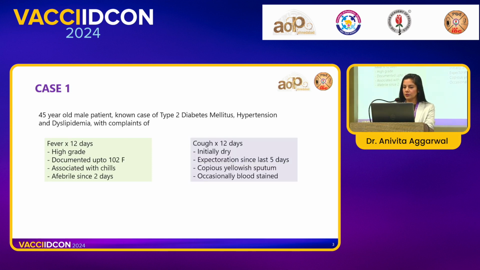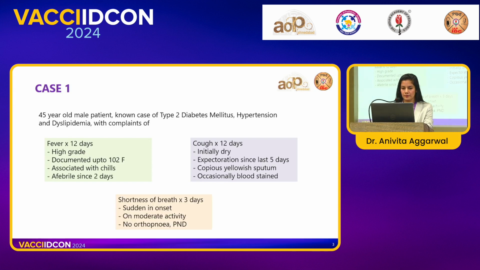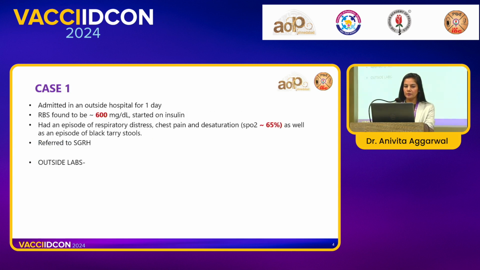He had cough, which was initially dry and non-productive. However, since the last 5 days, the cough has become productive with a copious amount of sputum, and he has occasional blood-stained sputum as well. Since the last 3 days, he is short of breath. He was admitted in an outside hospital and was found to have uncontrolled sugars, for which insulin was started. He had an episode of respiratory distress with a lot of chest discomfort and documented desaturation up to 65%. Here, he also had an episode of black tarry stool.